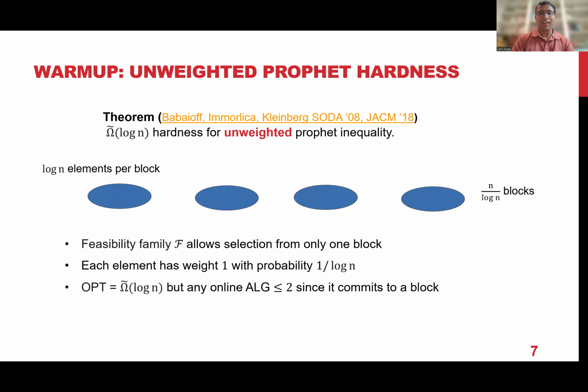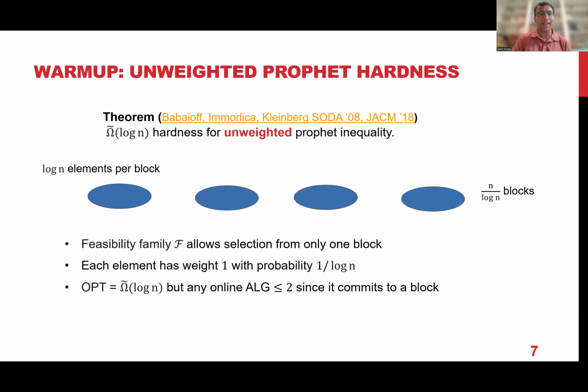Now the point is that because there are so many blocks, you can argue that in hindsight, there will be one of these blocks of size log n where all the elements are active, all of them take value 1. So opt is going to be roughly log n. Whereas any online algorithm takes the first element in a block, and it is committed to that block without seeing the rest of the elements. And out of those remaining log n elements, in expectation only one more will realize. So any online algorithm will have value at most 2-ish, whereas the hindsight optimum is omega log n. And that's the underlying intuition why there's already a log n hardness for the unweighted problem.